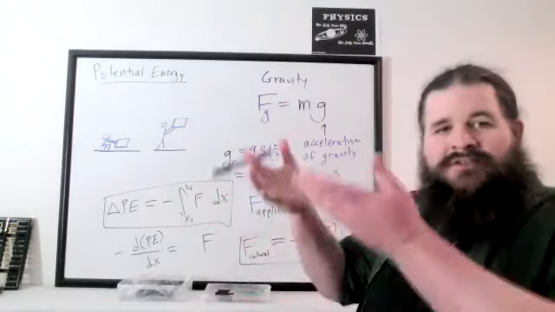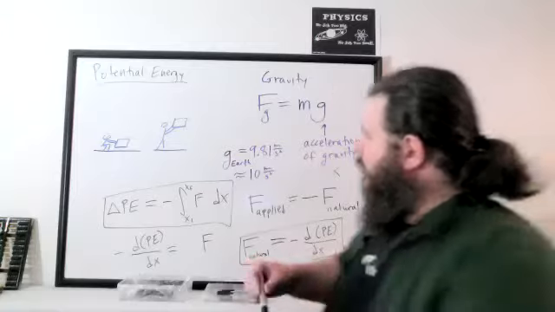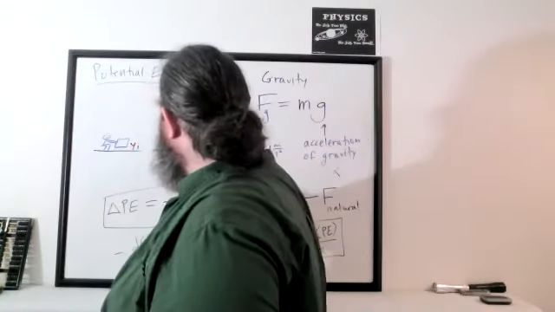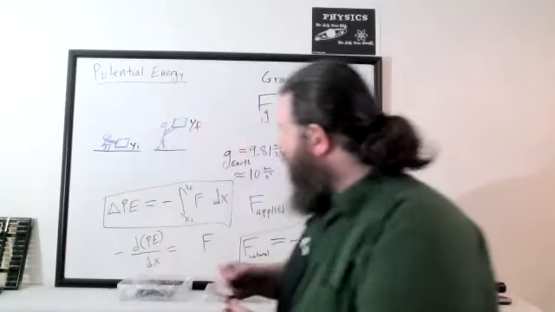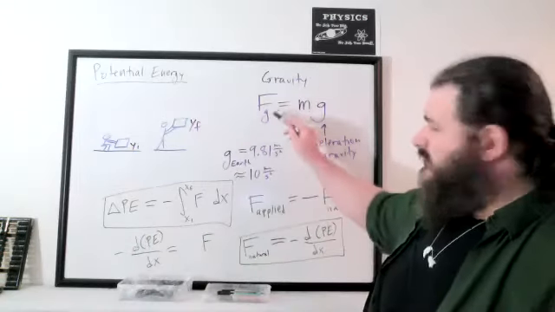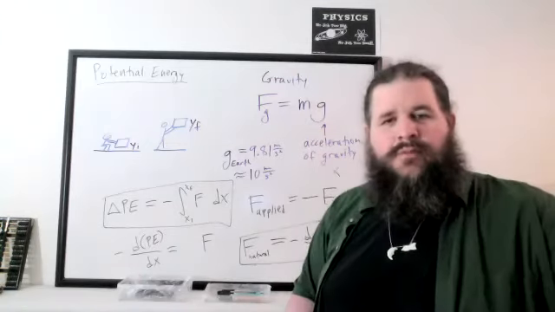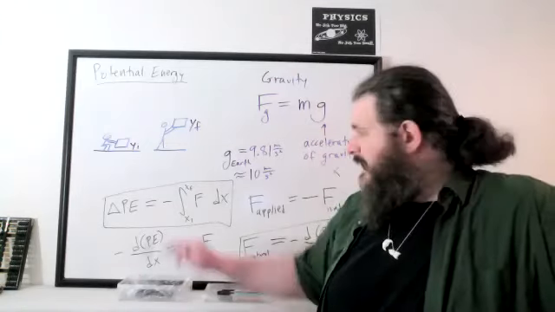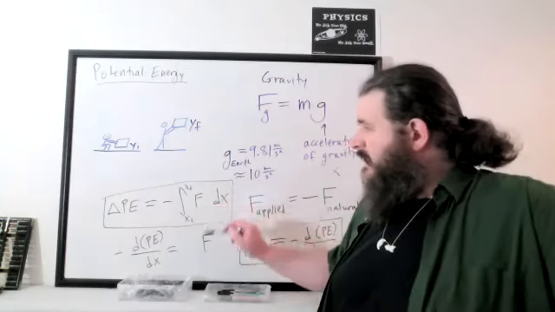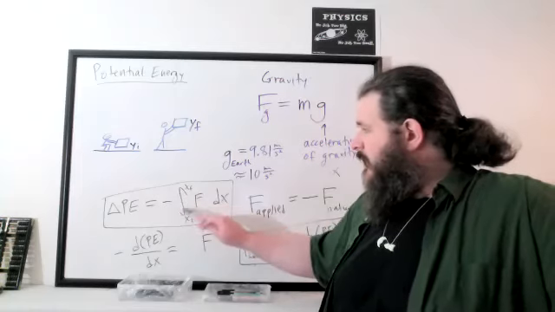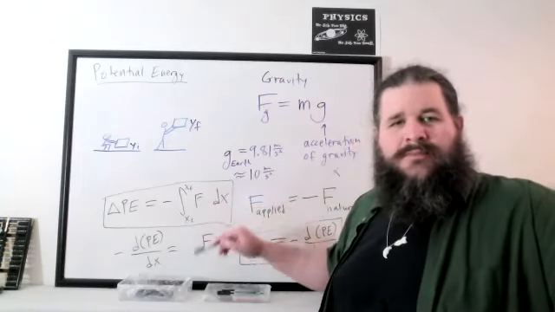You are lifting up this object from some initial height to some final height. And you're applying a force that exactly counteracts the force of gravity as you do so. So we can calculate the amount of work. Instead of going back to the definition of work, we can use the general formula we just created. The change in potential energy should be the negative integral of force with respect to position.